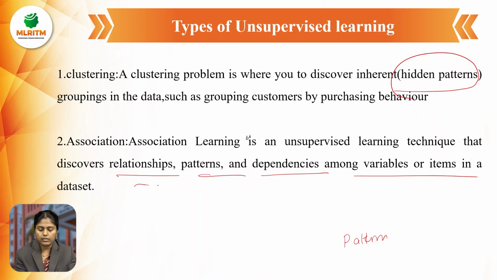With all this, association happens in unsupervised learning. These are the two types of unsupervised learning. First one is clustering, which is nothing but hidden patterns, and the association is nothing but relationships, dependencies, and patterns. All these are combined to predict the correct output.